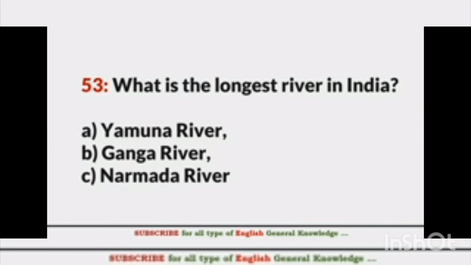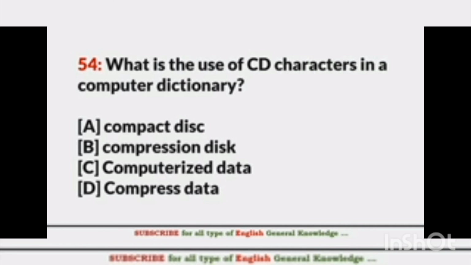What is the longest river in India? Which is the longest river of our India? That is Ganga River. What is the use of CD characters in a computer dictionary? That is compact disc. 1 kilobyte is equivalent to 1024 bytes.